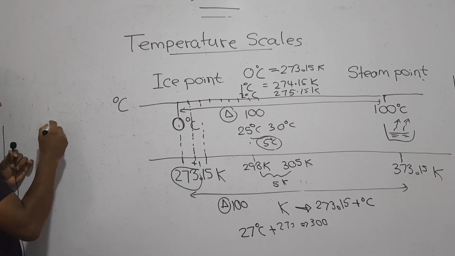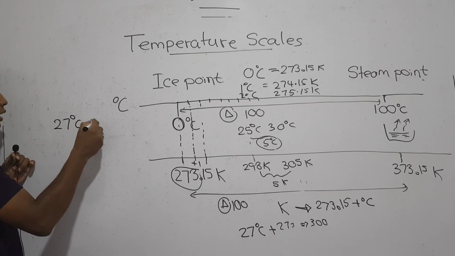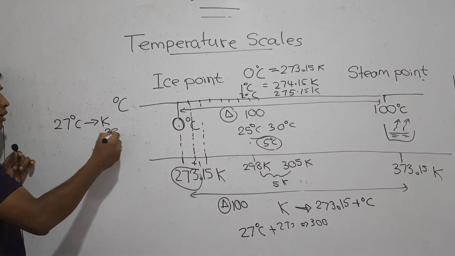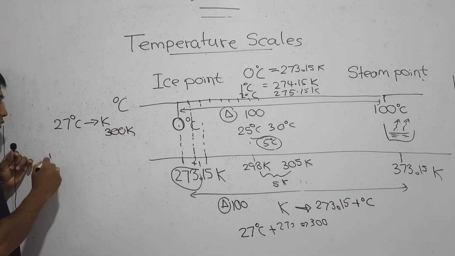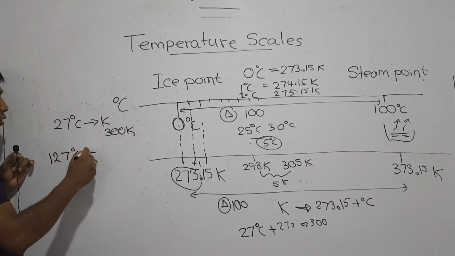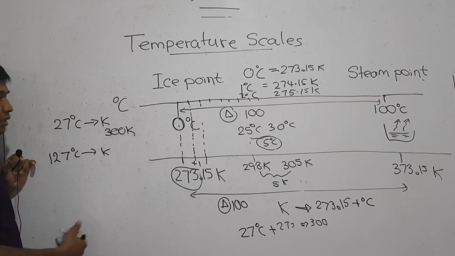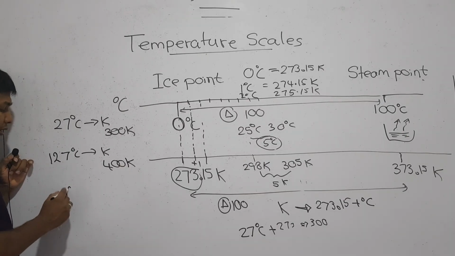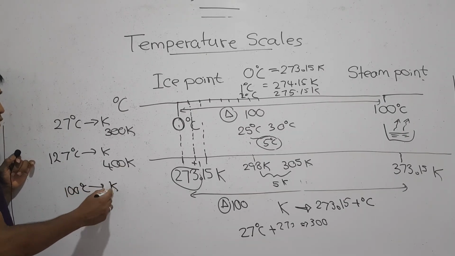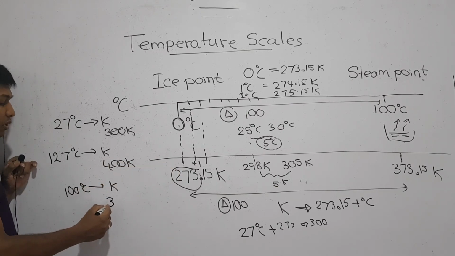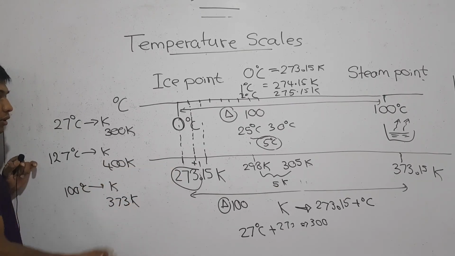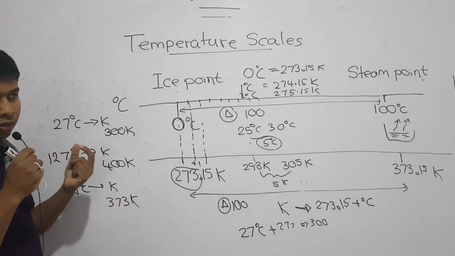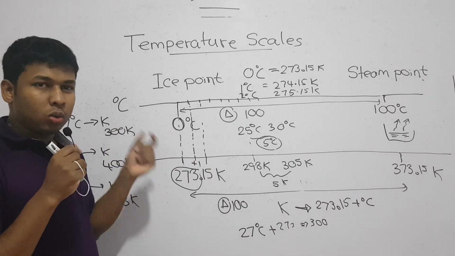Now if you are asked to convert 27 degrees Celsius into Kelvin, what is the value? You are just adding 273. That means it is 300, right? If you are asked to convert 127 degrees Celsius into Kelvin, you just add 273. That means it's 400 Kelvin. If you are asked to convert 100 degrees Celsius into Kelvin, you just add 273. That means it becomes 373 Kelvin, right? Whatever the Celsius value that you have, to convert it into Kelvin you just have to add 273.